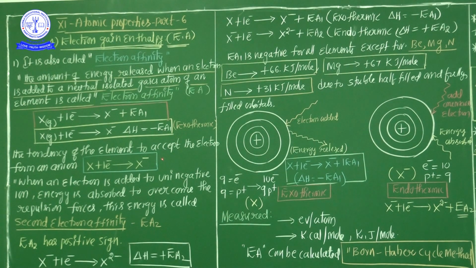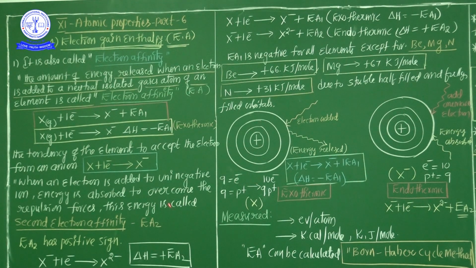Now you try to add one more electron to the uni-negative ion X minus, giving the di-negative ion. For the di-negative ion, electron affinity is endothermic. Why? Because one electron is already there, so there are more repulsion forces between electron and electron. With more repulsion, the upcoming electron does not easily enter the atom. That's why the second electron affinity is generally endothermic.